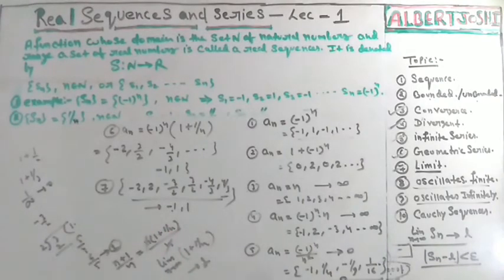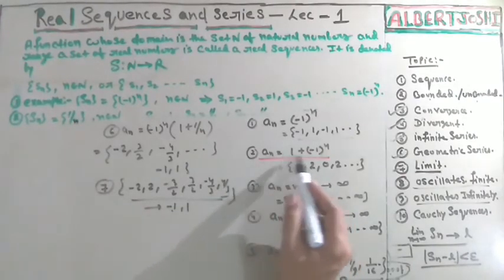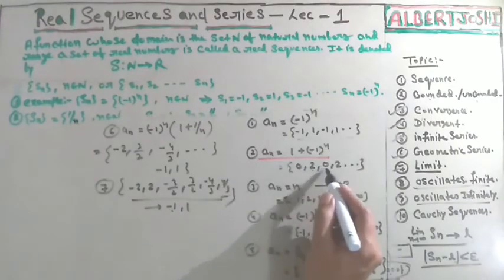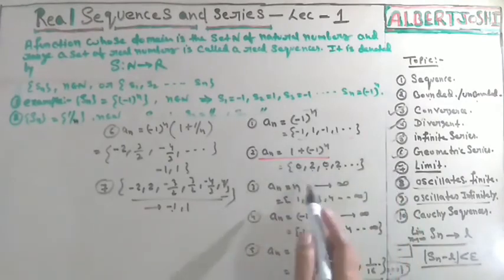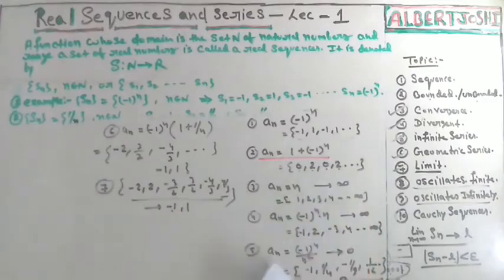Now at last we will discuss oscillates finitely and oscillates infinitely. Okay, I am just erasing it. So now, oscillate finitely. In this example you have 0, 2, 0, 2, 0, 2. So you are getting different values: at first you got 0, then 2, then 0, then 2.